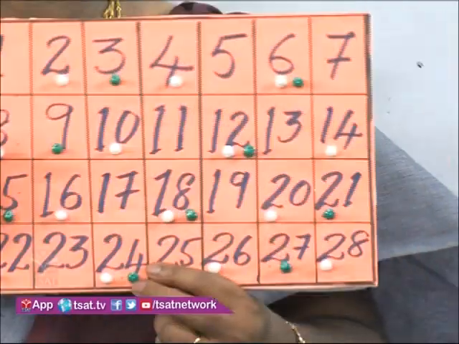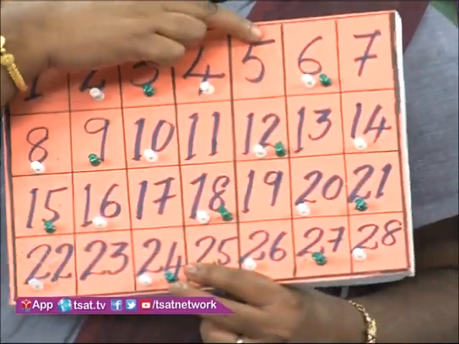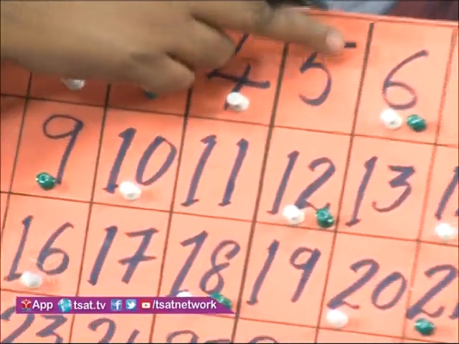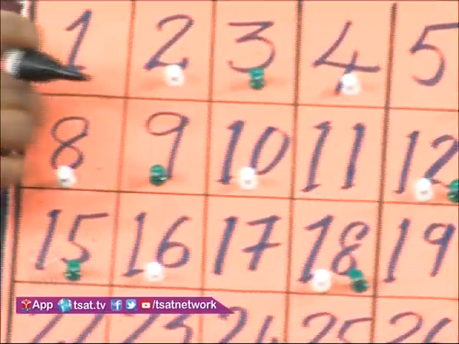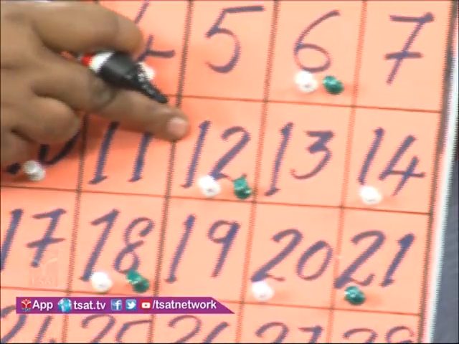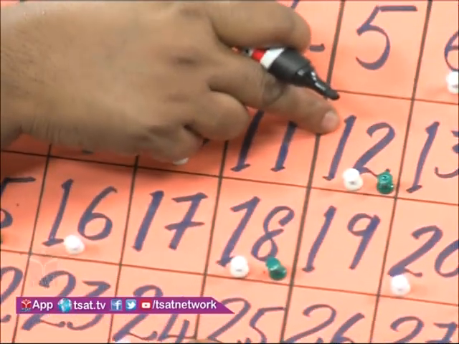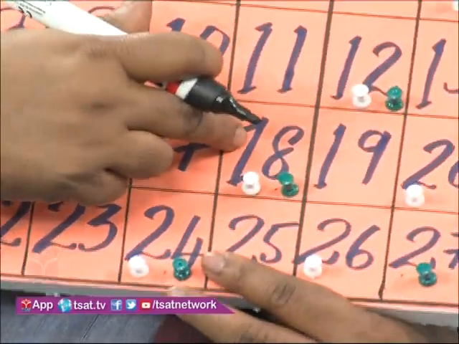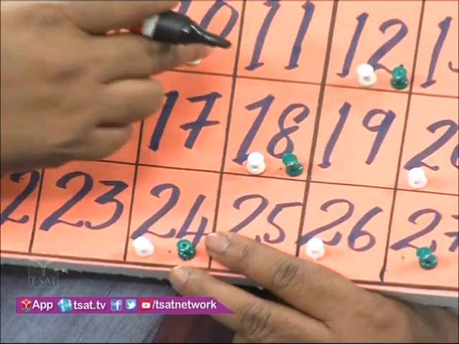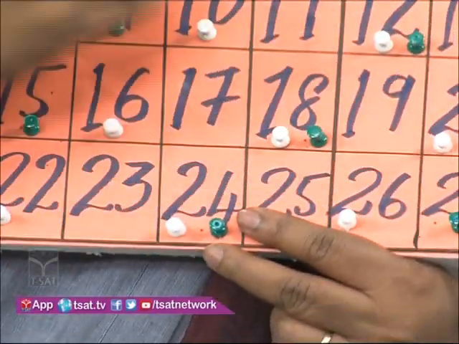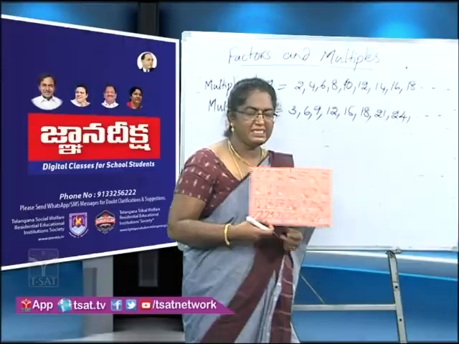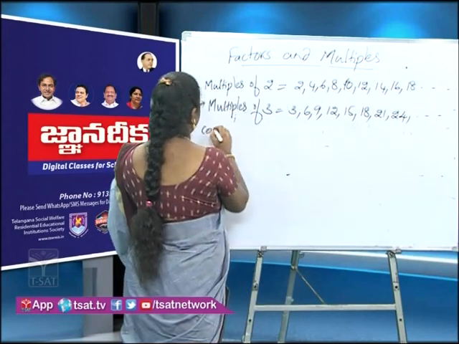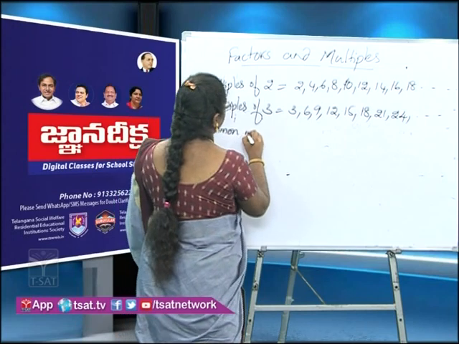Where do we have both the pins? Yes, 6. That means 6 is a multiple of 2 as well as a multiple of 3. Similarly, as we move on, we can observe 12, which is a multiple of 3 as well as a multiple of 2. And similarly, we have 18. So certain numbers are multiples of 2 as well as multiples of 3. These are called common multiples. So let us write down common multiples.